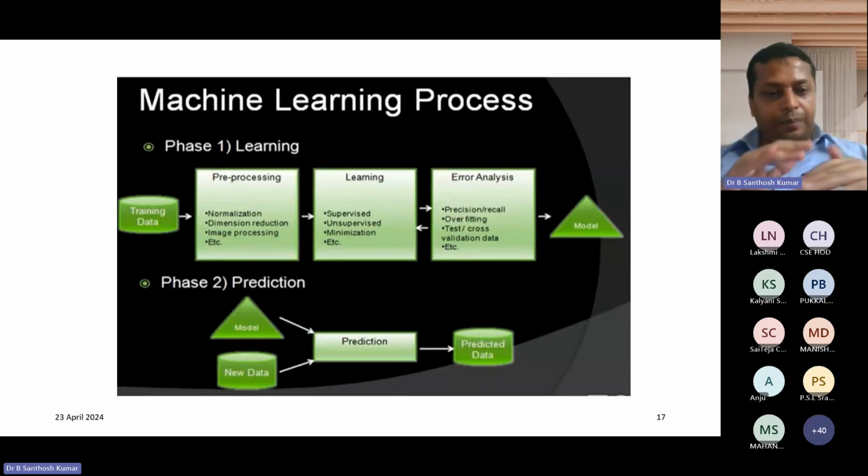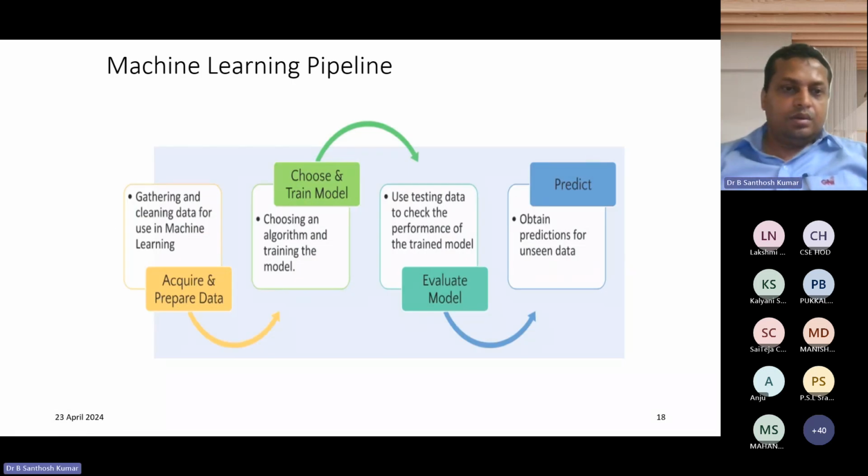In phase 2, we are predicting with the help of new data. Here we apply the new data to the model, and from that we do the predictions. So finally the predicted data will be available. So there are 4 different stages. The first stage is acquire and prepare the data.